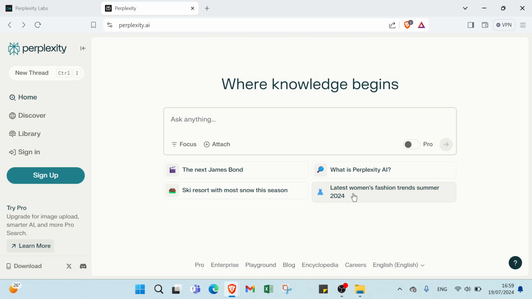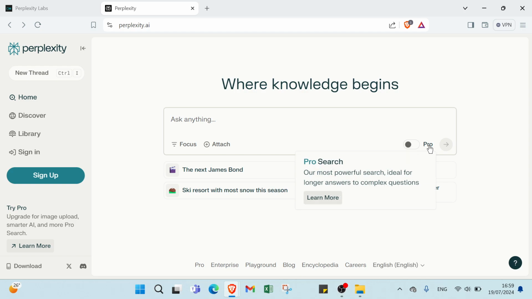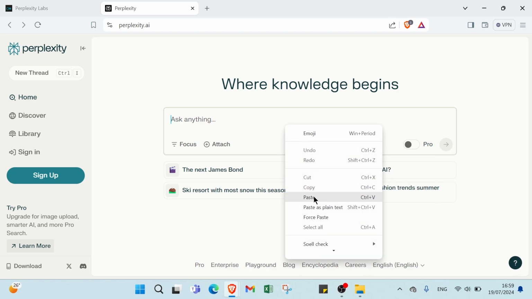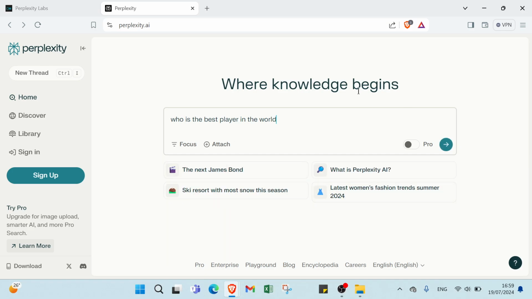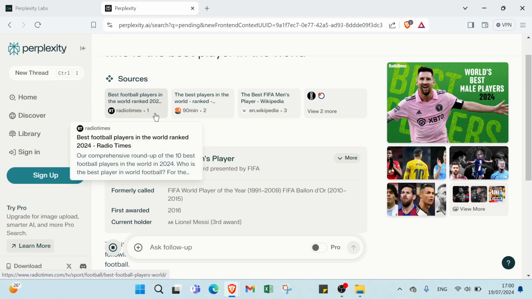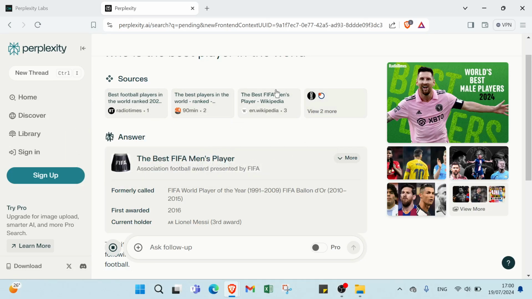Then we have, if we switch on our most powerful search, ideal for longer answers to complex questions. So let's give an example, like who is the best player in the world. So as you can see, these are the answers. You have your sources first. We have 1, 2, 3, 4, 5 sources.